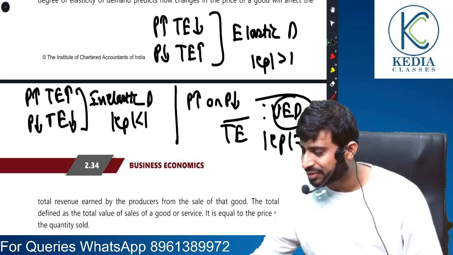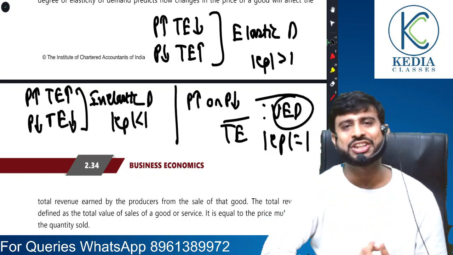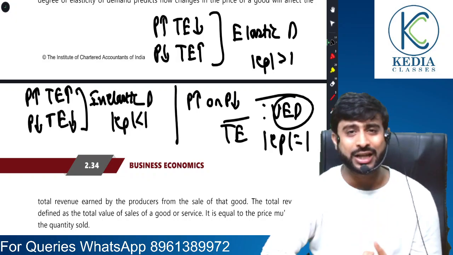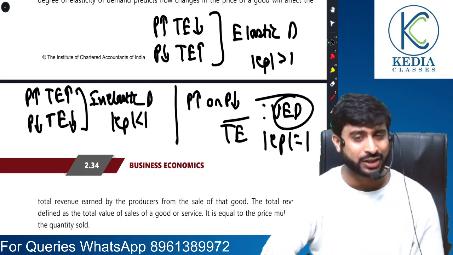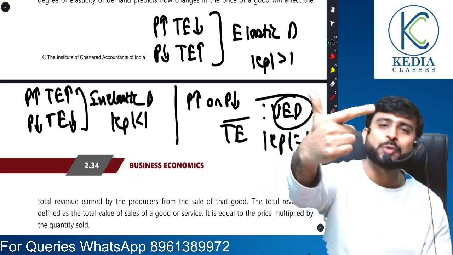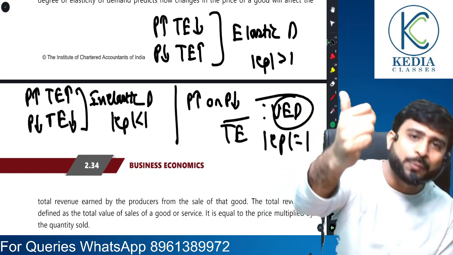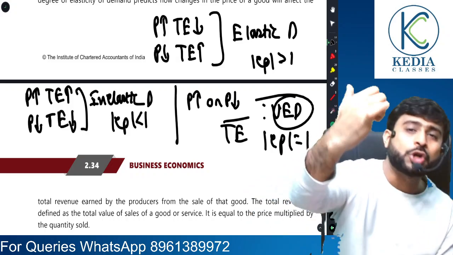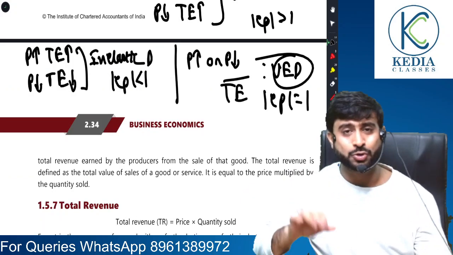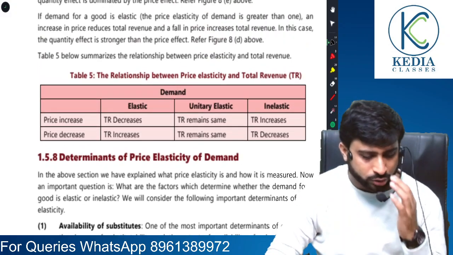So friends, these were some of the methods used to measure different types of price elasticity, right? We have completed the total expenditure method, the percentage method, the arc elasticity method, the geometric method, and the point method. Yes sir, so five methods we have understood. Having understood this much, let me tell you something.